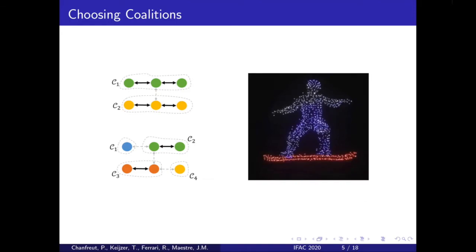But what if the drones change configuration? The drones have now moved, and coalitions that seemed logical before will probably no longer make sense, and they will no longer provide the benefit that they did before. Therefore, we need a more flexible approach, which allows changing coalitions over time. And this is exactly what topology-switching coalitional control does, and what I will present today.